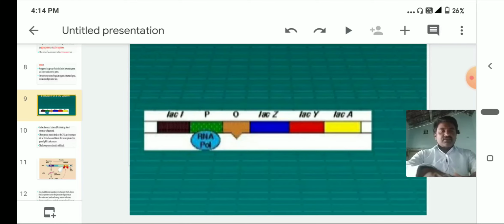So this is about the operon concept. The operon concept is proposed by Jacob and Monod. So this is gene functioning.